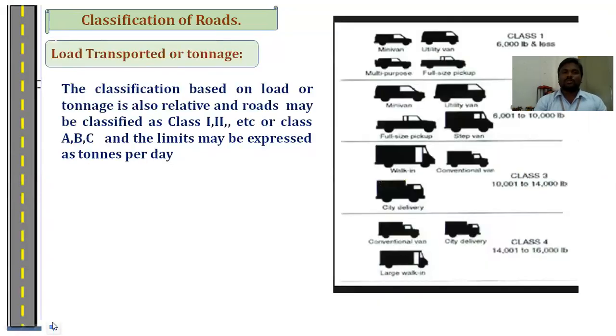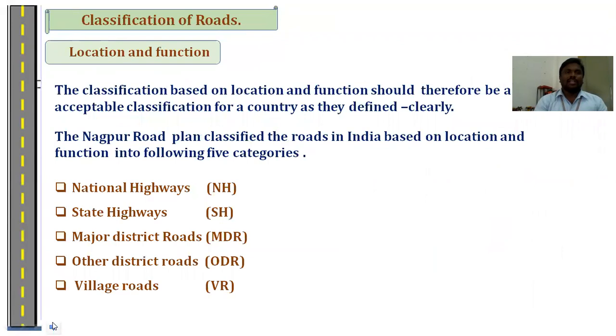Next one is load transported or tonnage. Based on the weight carried by the vehicles, they are classified as class 1, class 2, class 3. From the image, I will show the different classes and their weights. Next one is location and function. The classification based on location and function is the most acceptable classification in the country.